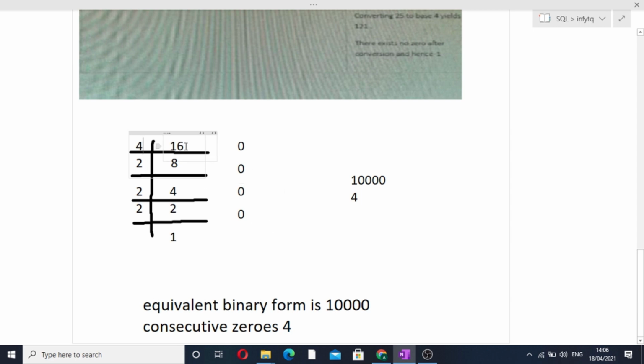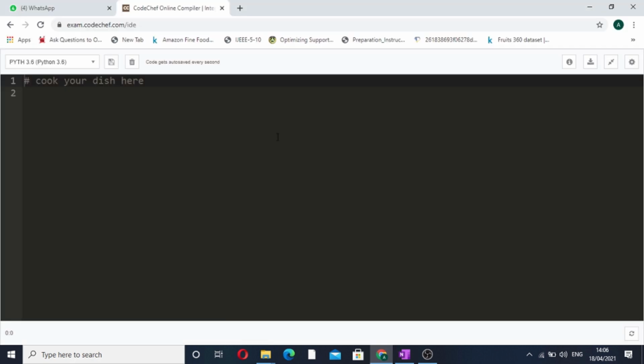So we will be writing two functions in our code. First will be converting a number into its base form, which is given in the question, and the second function is to find the consecutive zeros present in the resultant string. I hope you are clear on how a number is converted into base form. This is the expected output, that is 1 followed by 4 zeros, and then we have to find the consecutive zeros out of this string. I hope the question is clear to you. Now we will be writing the code for the same.